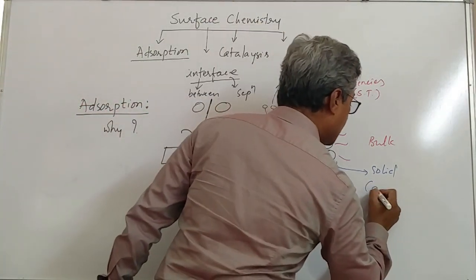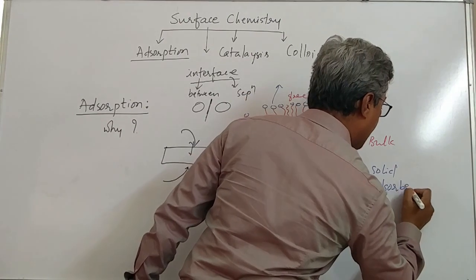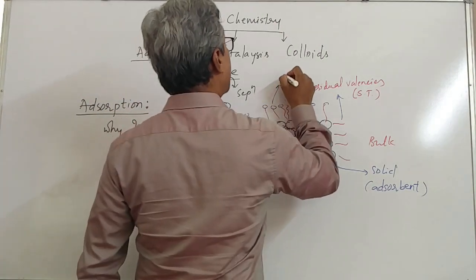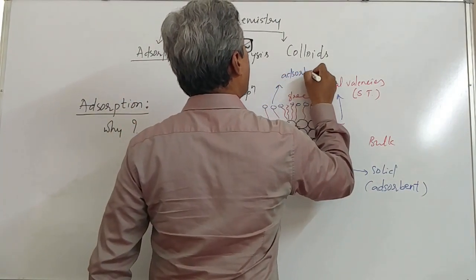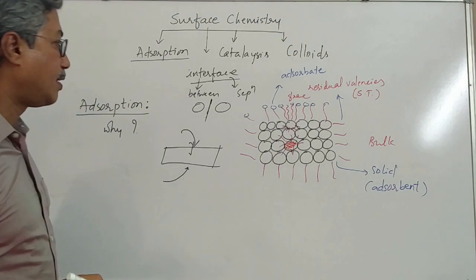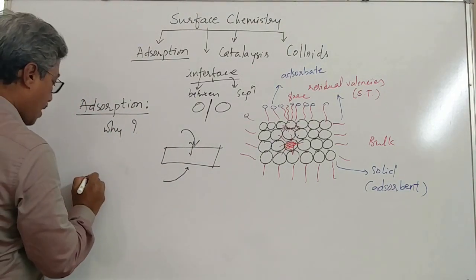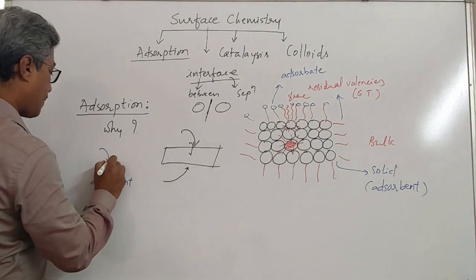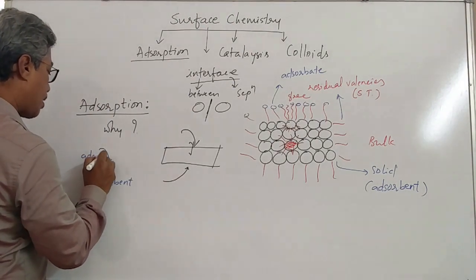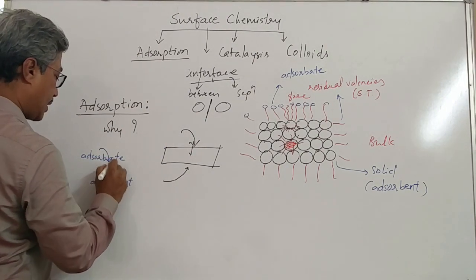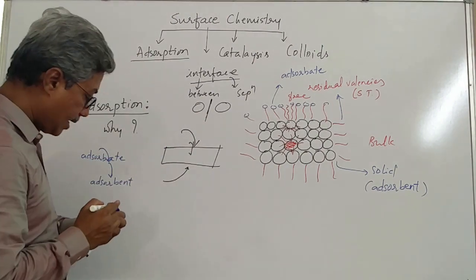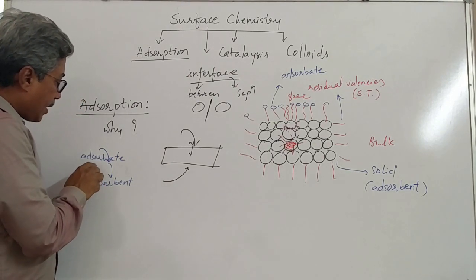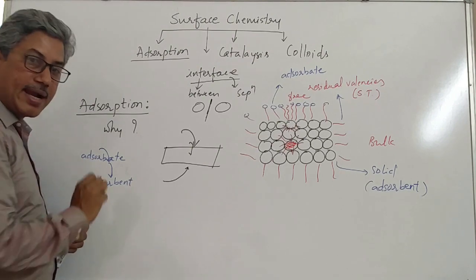This solid is called the adsorbent, and the particles which sit on the surface of the adsorbent are called the adsorbate.